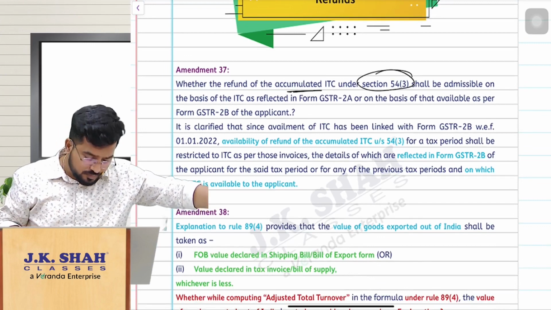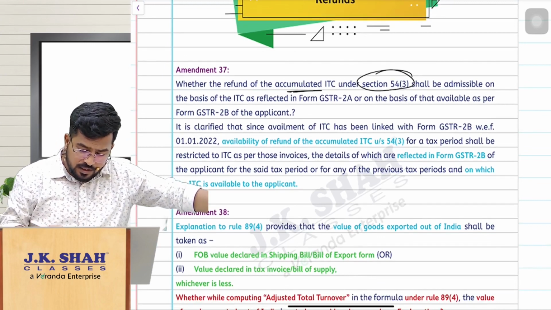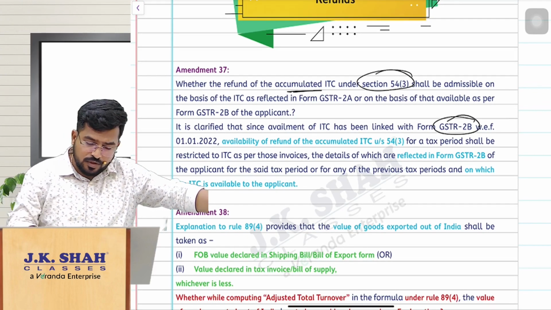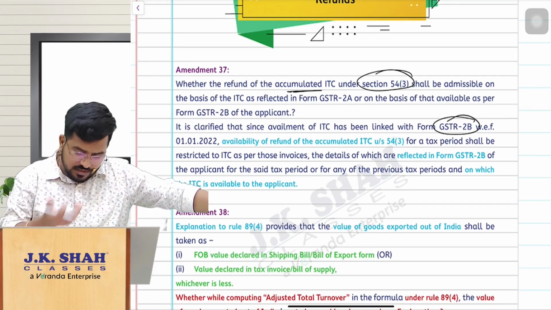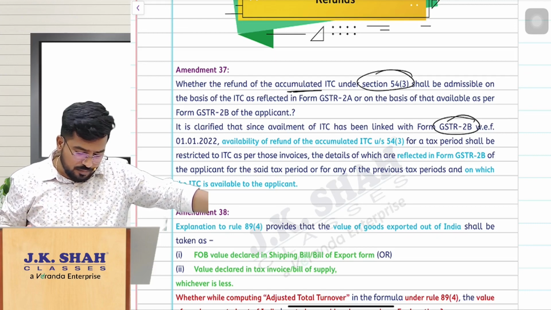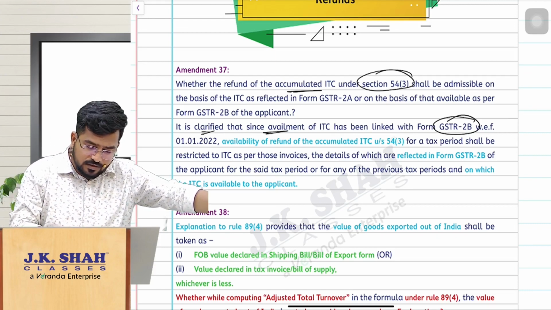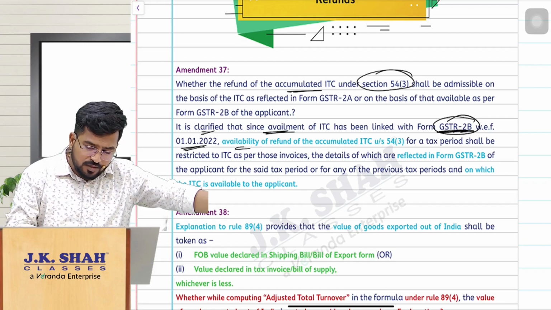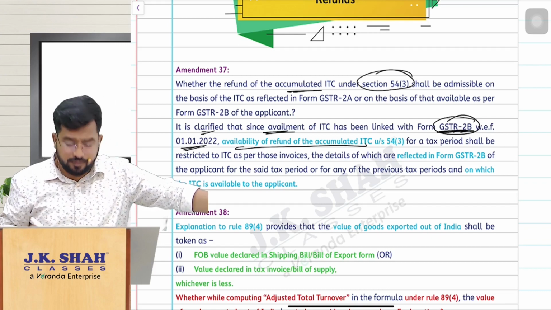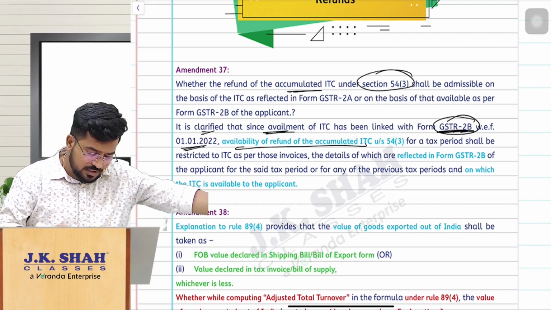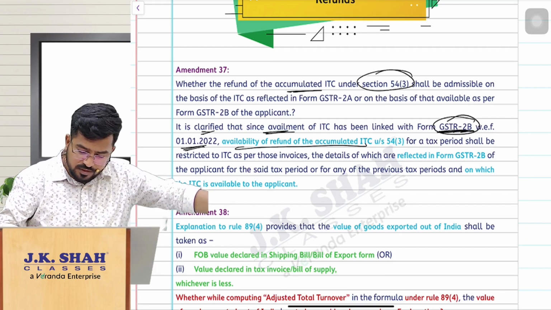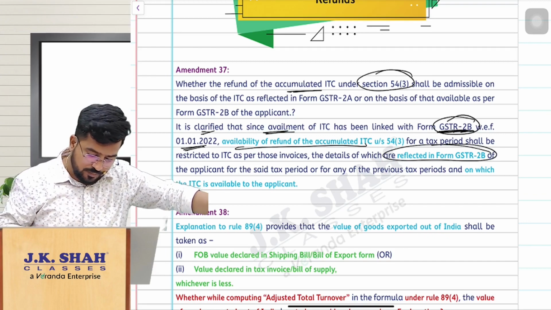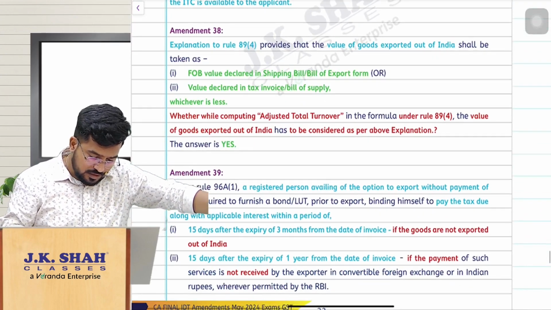Sir, whether you will give me that as per GSTR 2B or as per GSTR 2A? Okay, so they have clarified it is as per GSTR 2B only. That's all, nothing major there. So it is clarified that since availment of ITC is linked to GSTR 2B with effect from 1/1/2022, availability of refund of accumulated ITC under section 54 subsection 3 for a tax period shall be restricted to ITC as per those invoices which are reflected in GSTR 2B only, not 2A. So don't worry. Next.